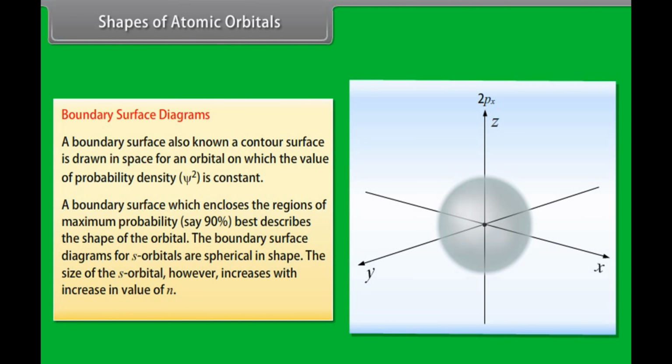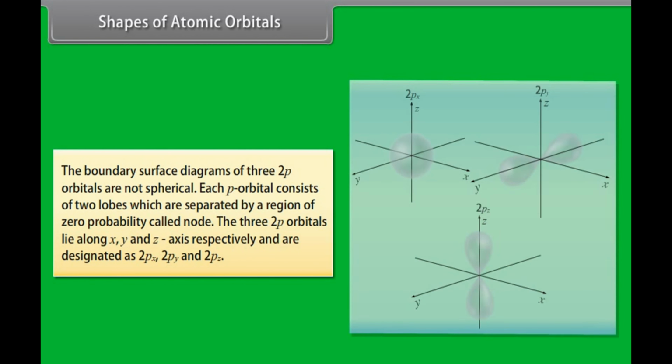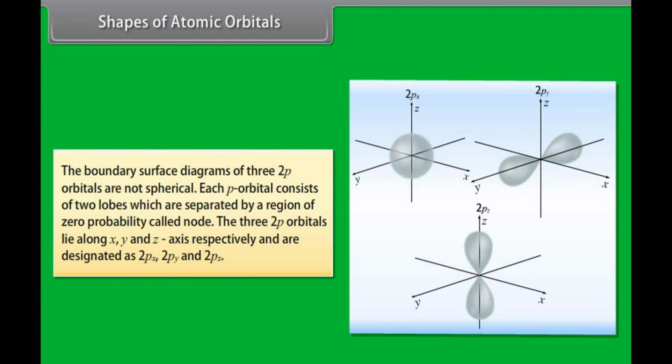The boundary surface diagrams for s orbitals are spherical in shape. The size of the s orbital, however, increases with increase in the value of n. The boundary surface diagrams of the three 2p orbitals are not spherical. Each p orbital consists of two lobes which are separated by a region of zero probability called a node. The three 2p orbitals lie along the x, y, and z axes respectively and are designated as 2px, 2py, and 2pz.